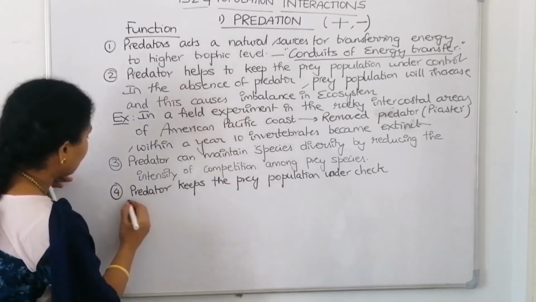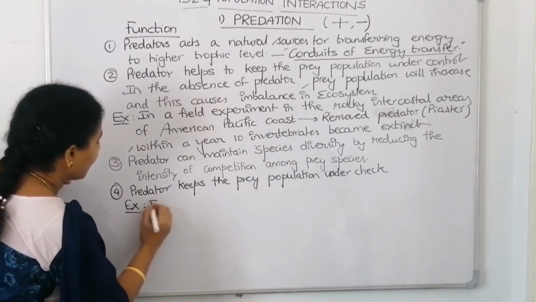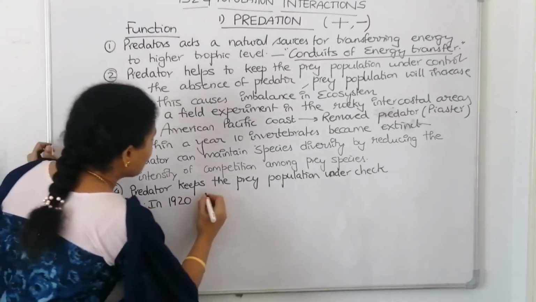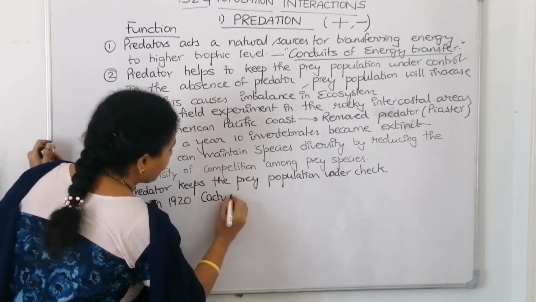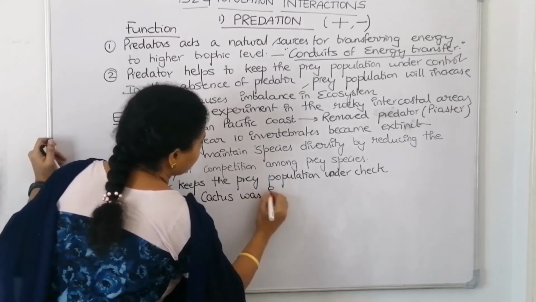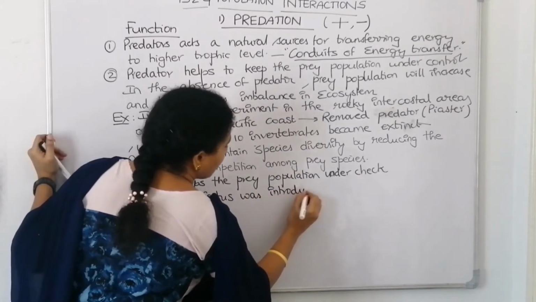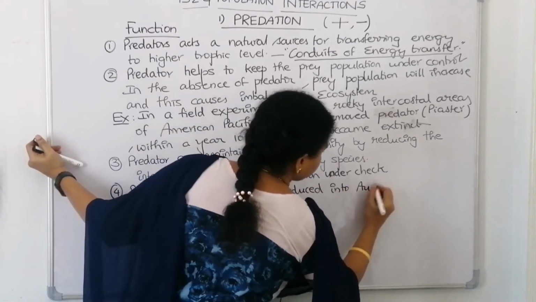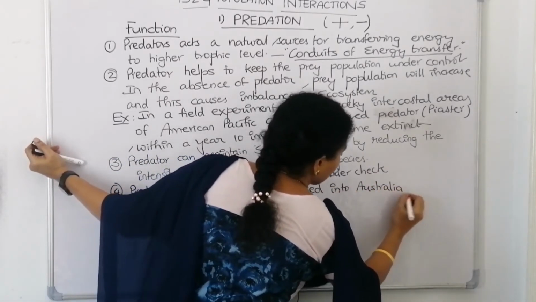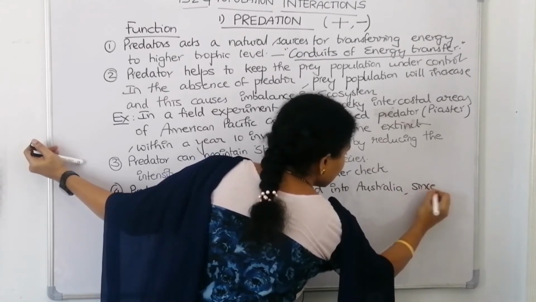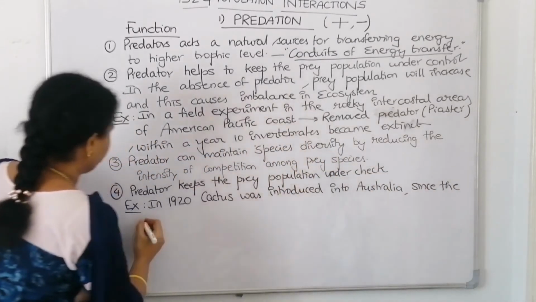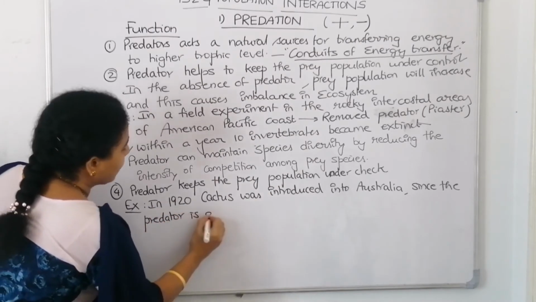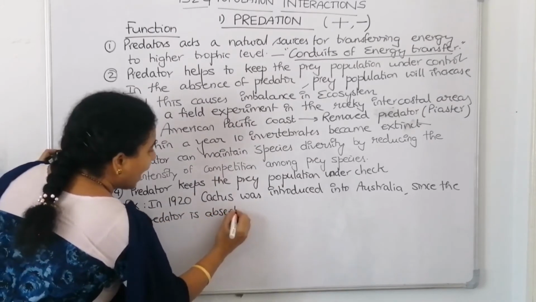Again we can take an example to explain this. In 1920 cactus was introduced into Australia, and since the predator is absent, what happened to the cactus?